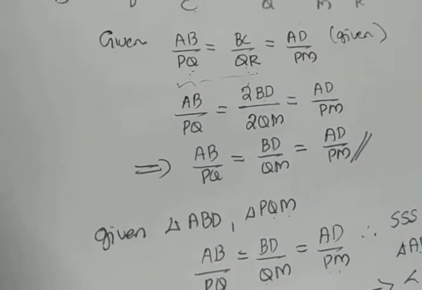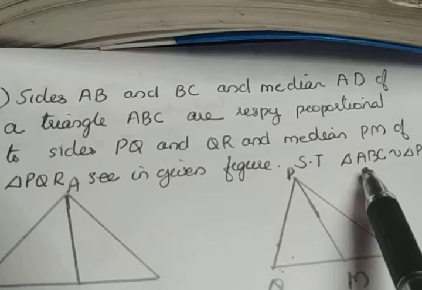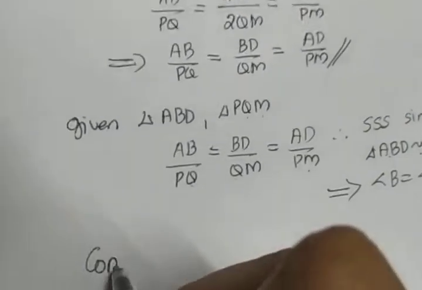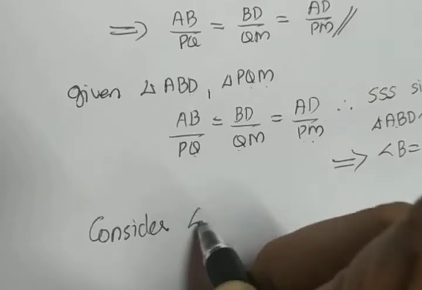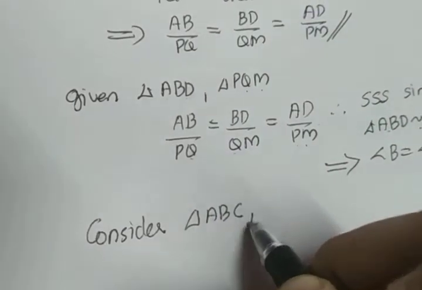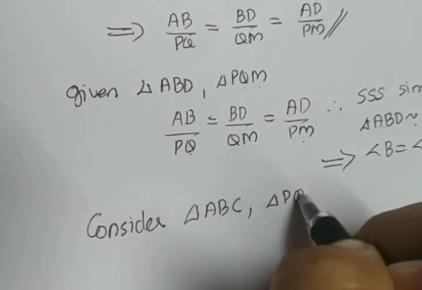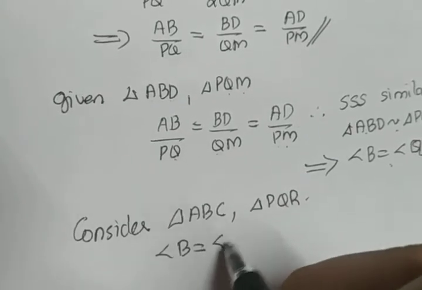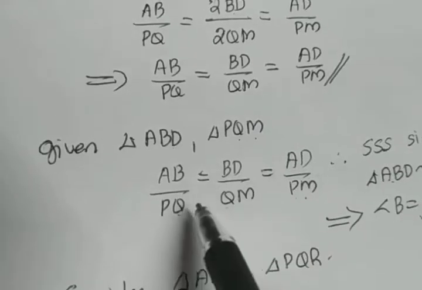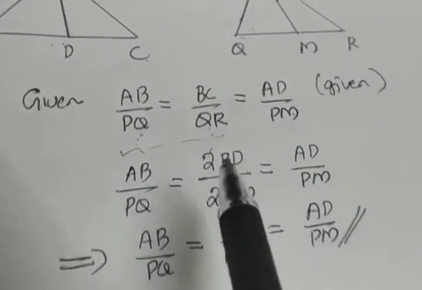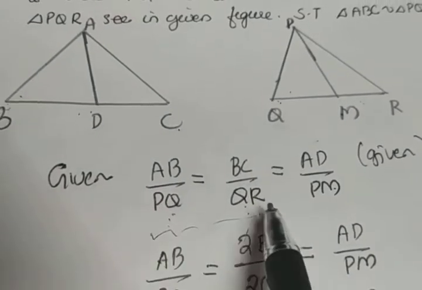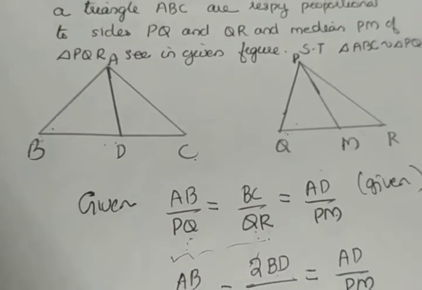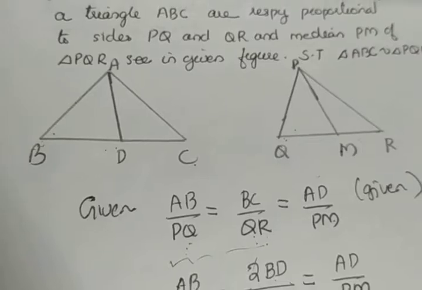Again, we have to prove these two triangles, ABC and PQR, are similar. So we are going to consider those two triangles. Consider triangle ABC, the bigger triangle given, and the triangle PQR. In that triangle, now we proved that angle B is equal to angle Q. And again we have, look at the given condition, AB by PQ is equal to BC by QR. That also we can write, isn't it?